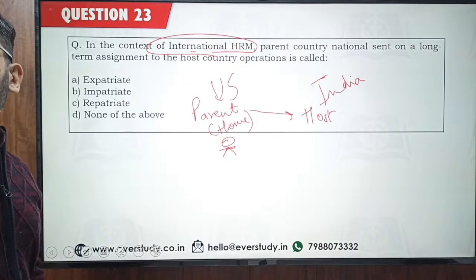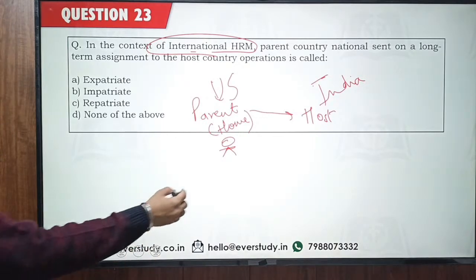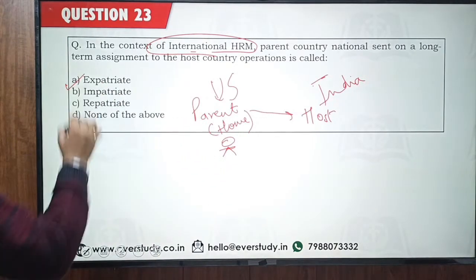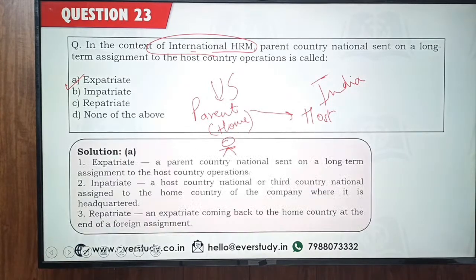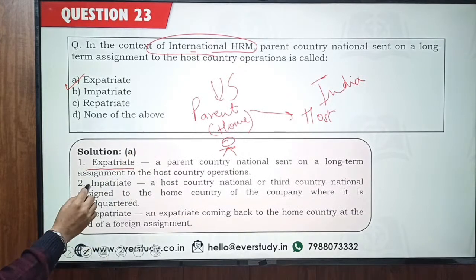I'm getting the answer option number A, which is perfectly right. This person is going to be called an expatriate. So these are the different terms which you guys should be aware of. Okay, so expatriate we have already learned.